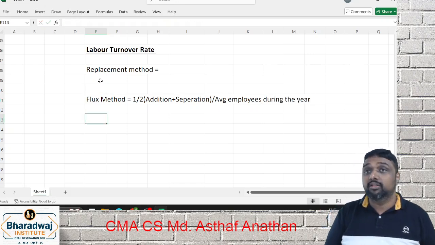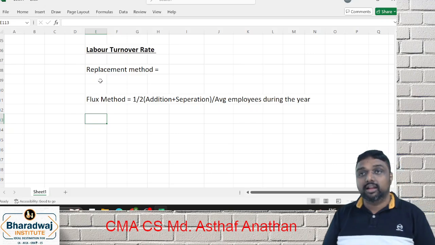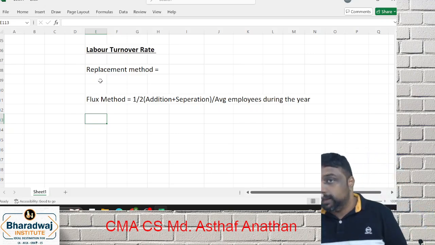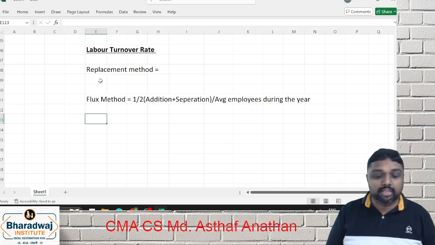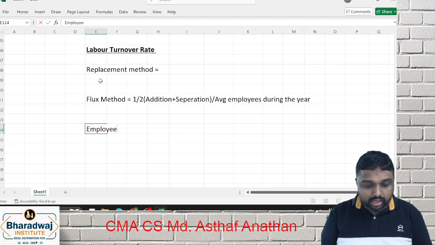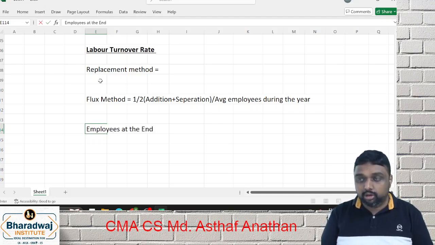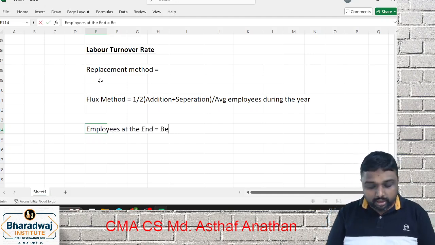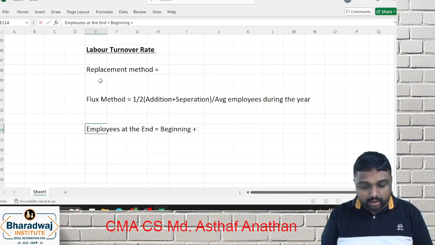Sometimes a reverse question will also come. We did it in the class, and we'll do it in the revision also. Sometimes if any data is missing, you have to check it. Employees at the end, I think you have written this formula also. Employees at the end will be beginning plus addition minus separation.